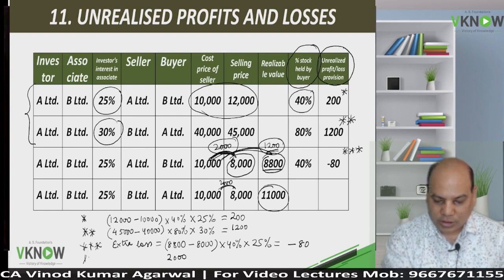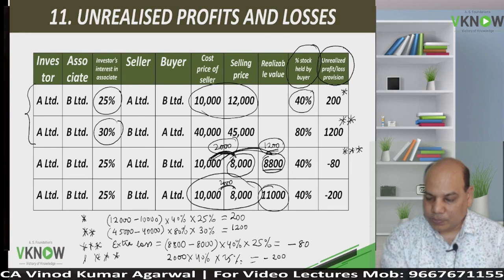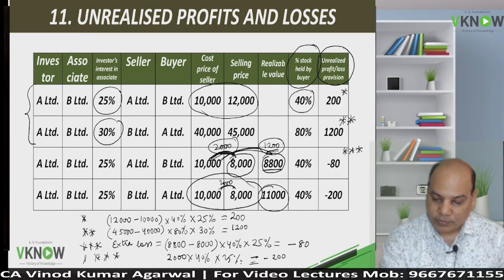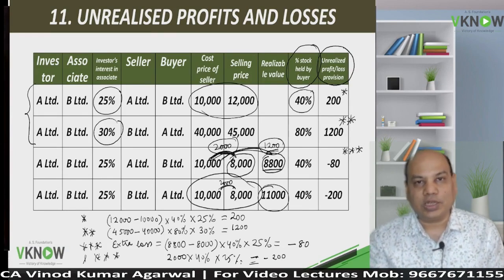And the last case, entire loss is wrong. 2,000 rupees loss into 40% into 25%. Here the entire loss is just created to reduce the profit in the books. This loss is bogus. 2,000 rupees bogus loss. We are going to eliminate it.